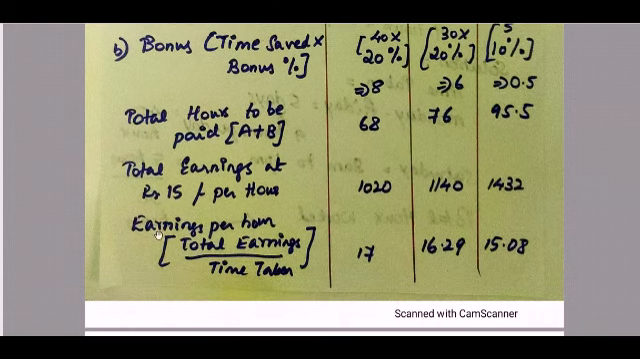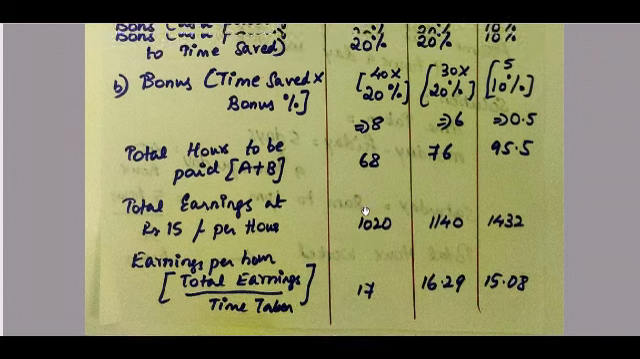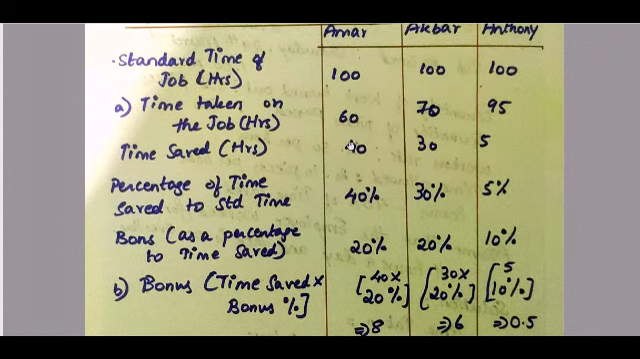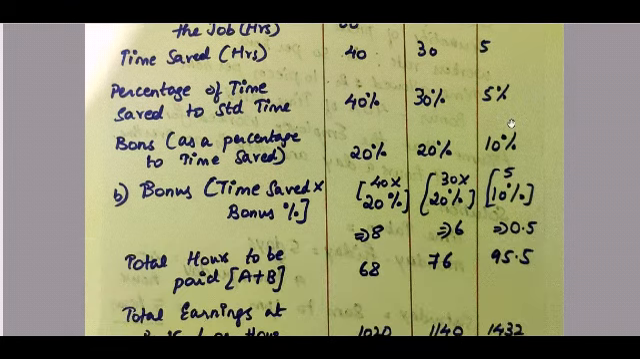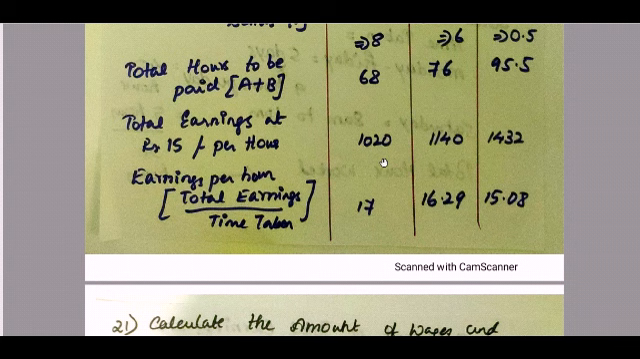Earnings per hour is, how do we calculate? Total earnings divided by time taken. So what is the time taken by each of the employee? So it is 60, 70 and 95. So 1020 divided by 60 hours, so we get 17 rupees.